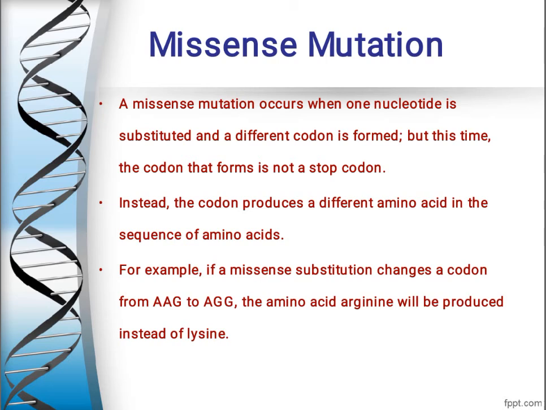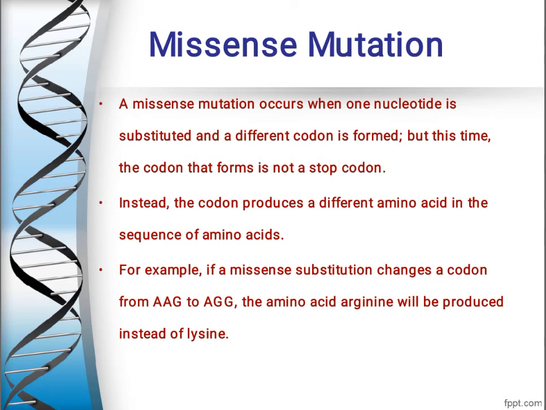So here you can see AAG, AGG, that is the second A is replaced by G. So in such a case, what will happen?